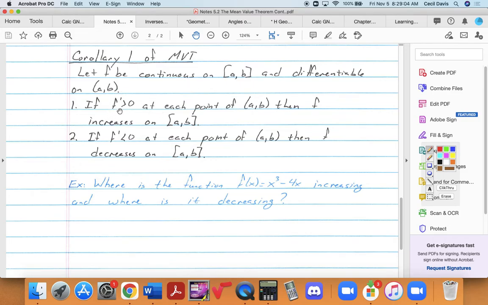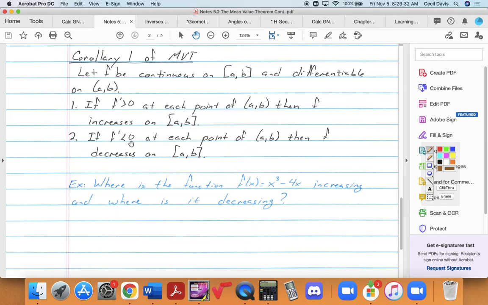If f prime is greater than 0 at each point on the open interval from a to b, then f increases on the closed interval from a to b. So if the derivative is always positive in this interval, then f increases on this closed interval.